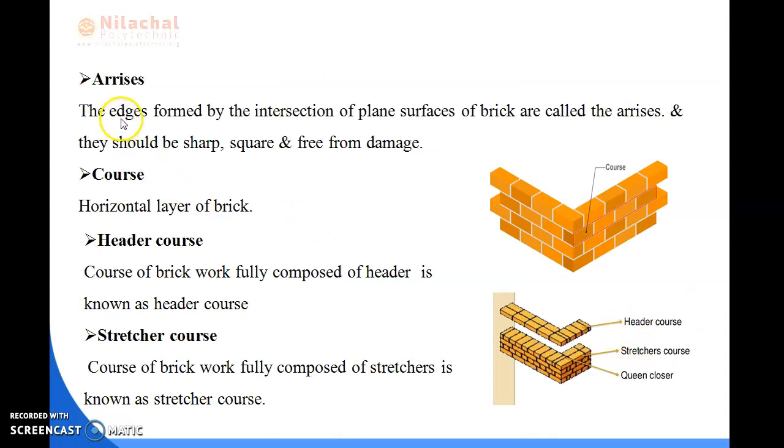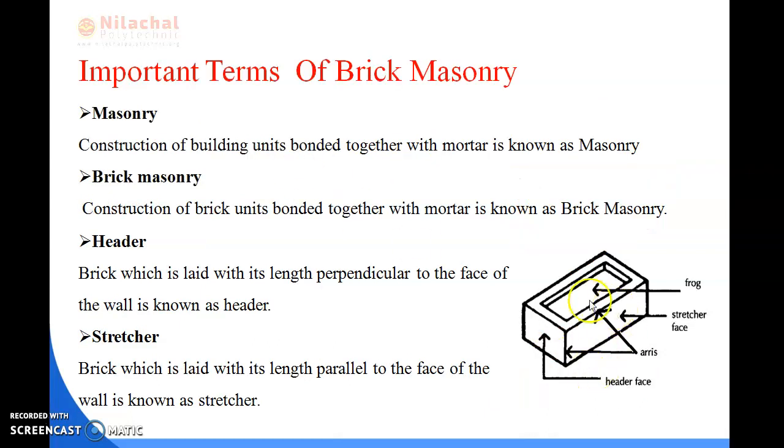So here it is coming. What do you mean by arris? The edges formed by the intersection of the plane surfaces of the brick are called arris, and they should be sharp, square and free from damages. So I have already shown here the picture of the arris. You can see here, this is the picture of the arris. It is sharp. Okay, this side is sharp.